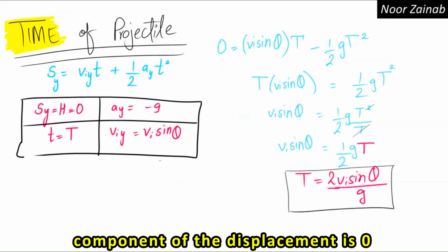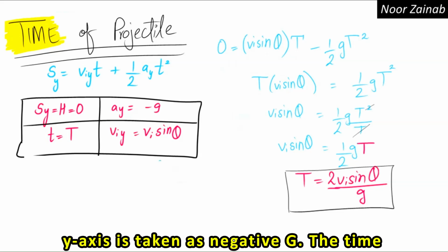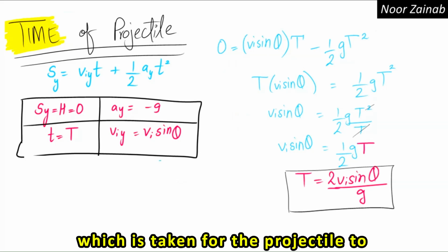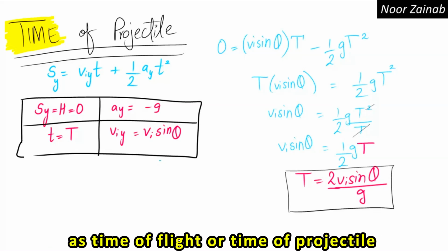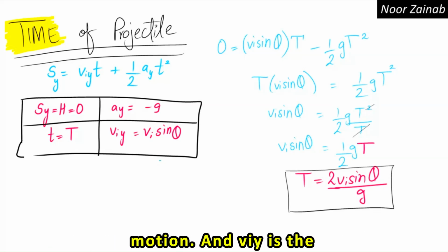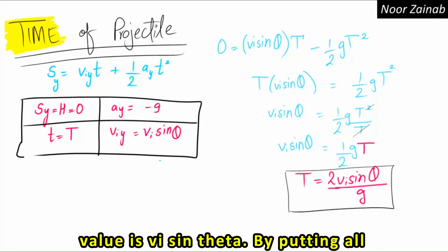The vertical component of the displacement is 0, whereas the acceleration along the y-axis is taken as negative g. The time taken for the projectile to complete this projectile motion is known as time of flight or time of projectile motion. V_iy is the initial velocity along the y-axis, and its value is V_i sin theta.